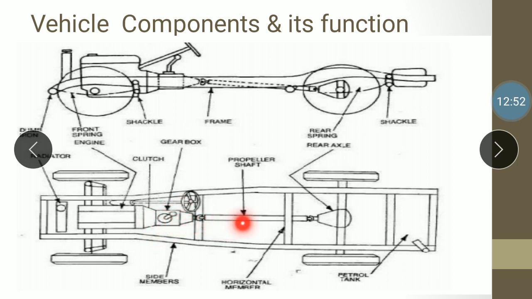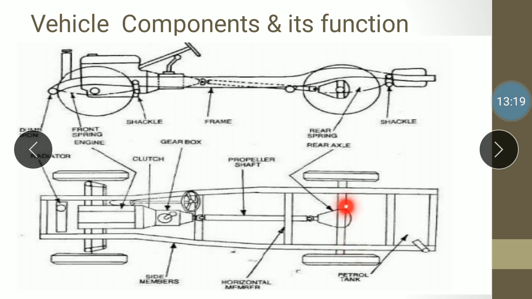After that we have the propeller shaft for power transmission. This propeller shaft is joined with the gearbox and the differential with the help of universal joints. The differential supplies whatever amount of power is required while turning or on uneven roads, so as to balance the vehicle.